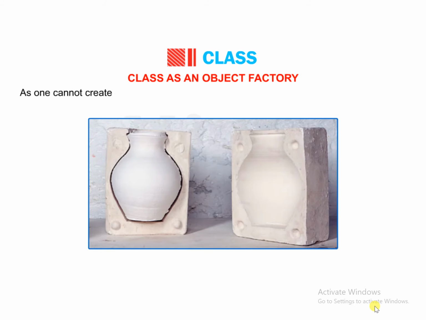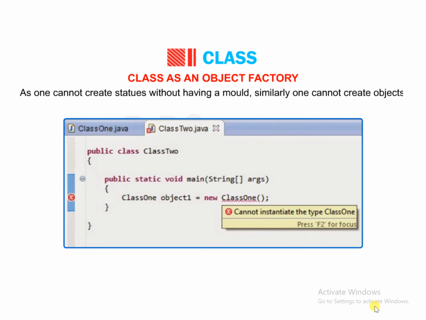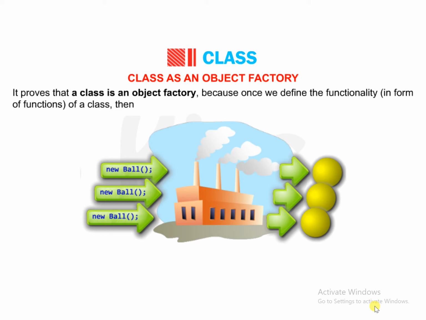As one cannot create statues without having a mold, similarly, one cannot create objects without defining a class. It proves that a class is an object factory because once we define the functionality in the form of functions of a class, then it can be used by all the objects pertaining to that class.